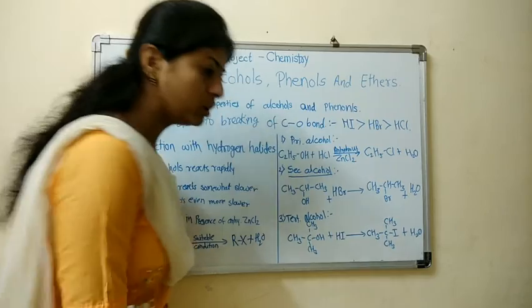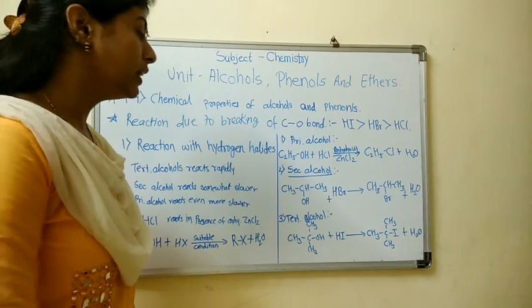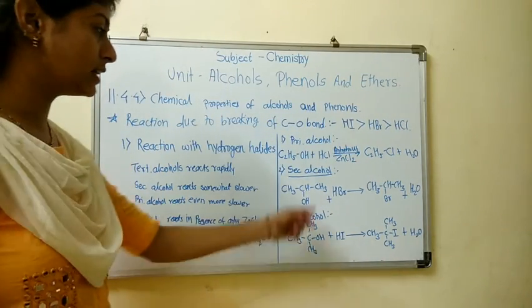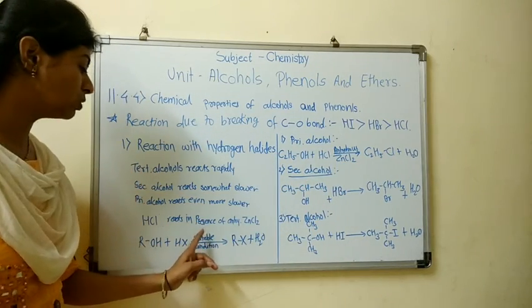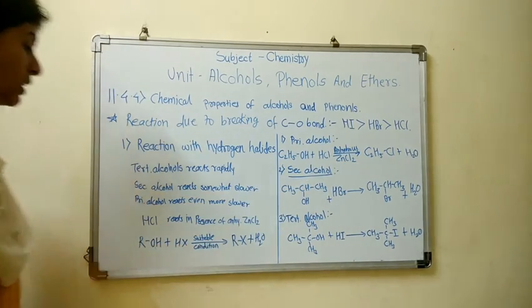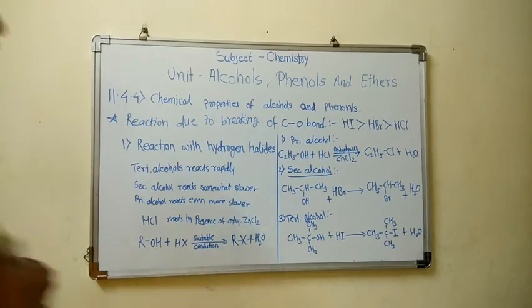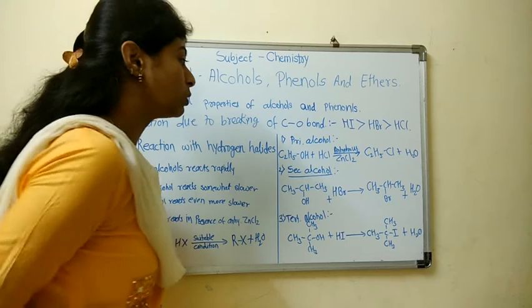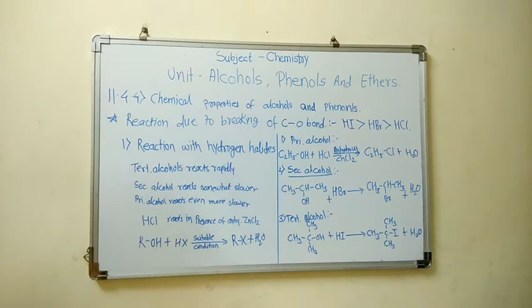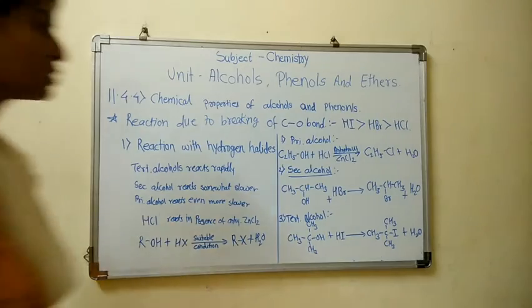When ethyl alcohol reacts with HCl in the presence of anhydrous ZnCl2, as we have seen earlier, HCl reacts only in the presence of ZnCl2. So what is the product? The product will be ethyl chloride plus water.